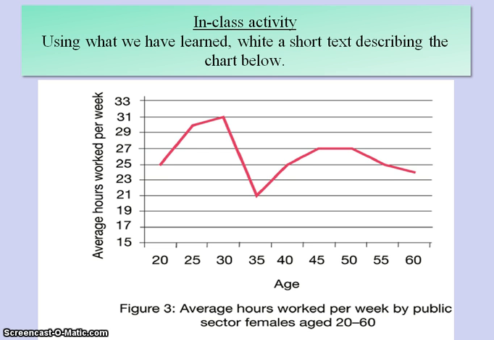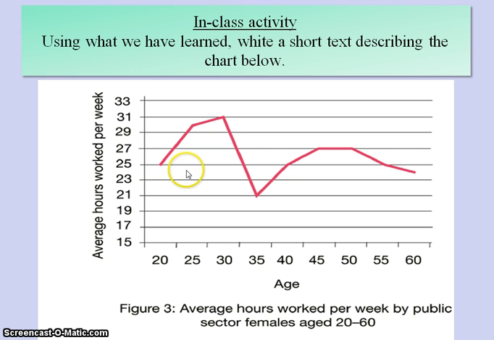Now, one look at this. You can see on the bottom x-axis we have age, 20 to 60. Going up on the y-axis, average hours worked per week from 21 up to a maximum, a peak of 31. There's no time here. This is not over time. It's just talking about different ages. I chose this example so you should present this in the present tense. You're just commenting, writing about what you see. You are not writing about change in time.